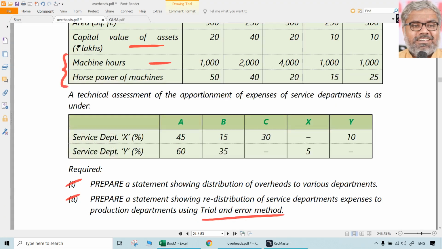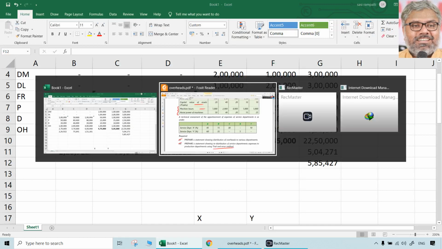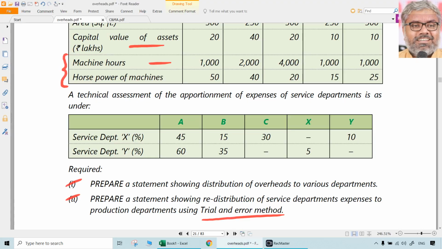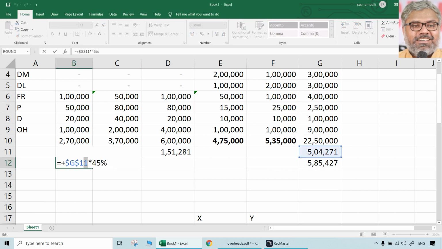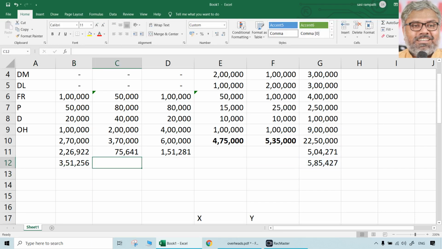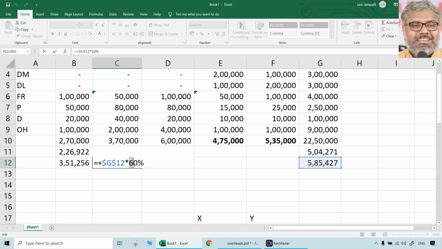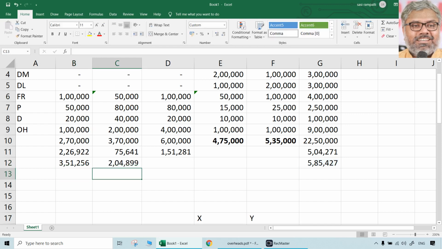Same way, 585,427 has to be given to whom? Only A and B, in the percentages of 60% and 35%. So this gets 60 and 35. Only that much. C doesn't have any service from the service department Y.